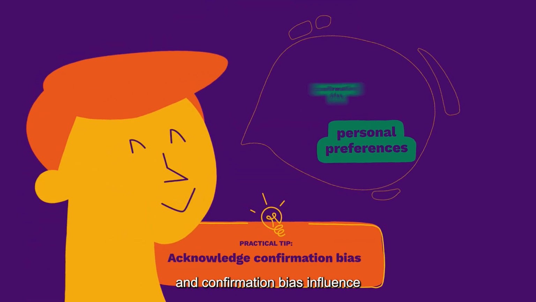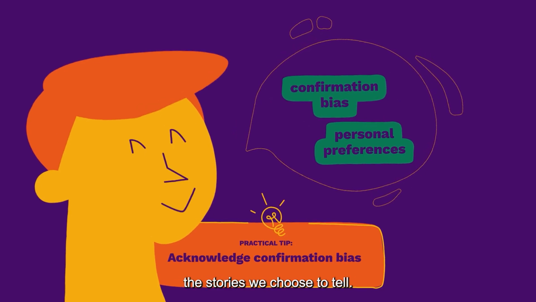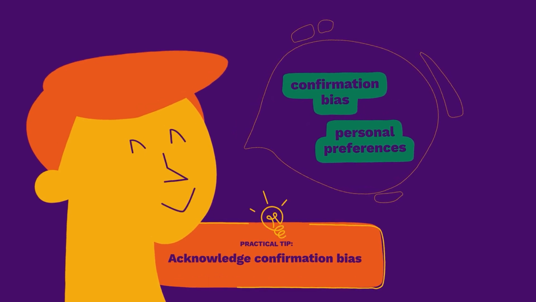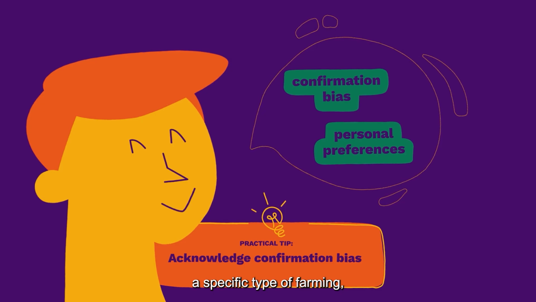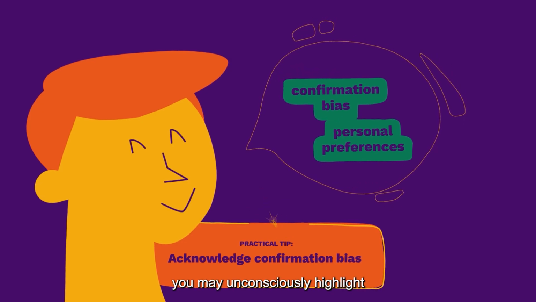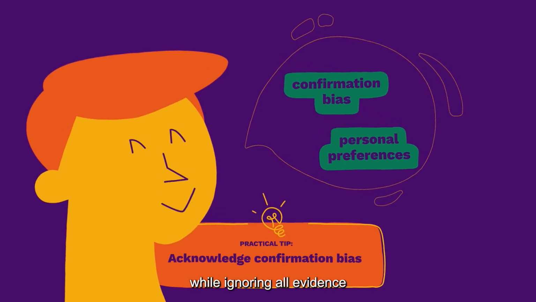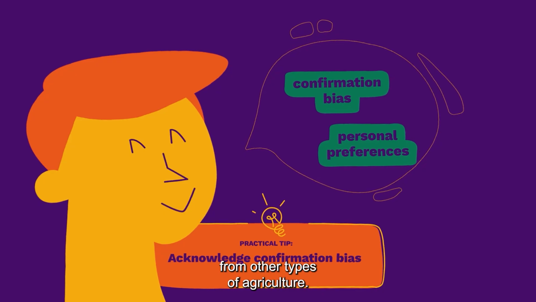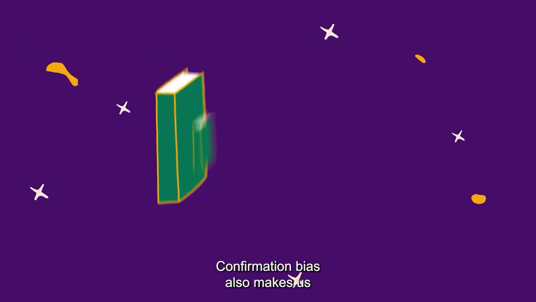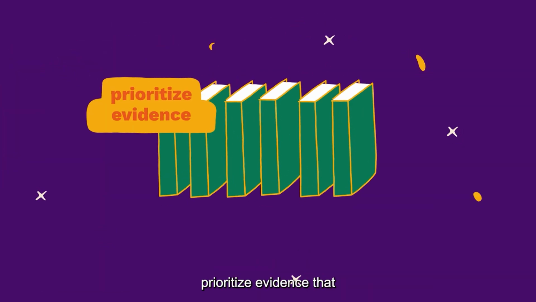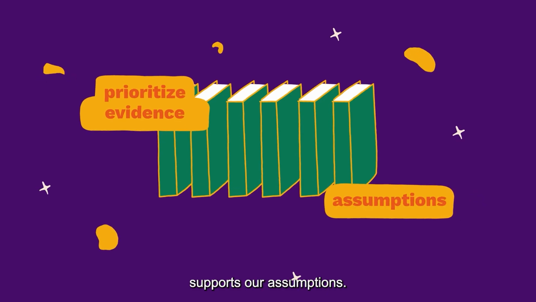As researchers and communicators, we're not immune to bias. Personal preferences and confirmation bias influence the stories we choose to tell. If you're passionate about a specific type of farming, you may unconsciously highlight anecdotes that favor it while ignoring all evidence from other types of agriculture. Confirmation bias also makes us prioritize evidence that supports our assumptions.